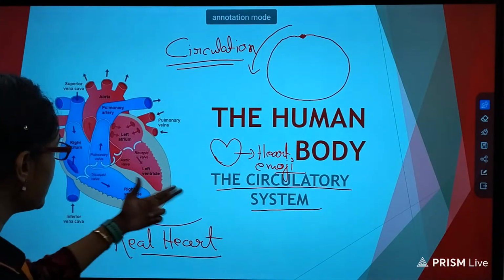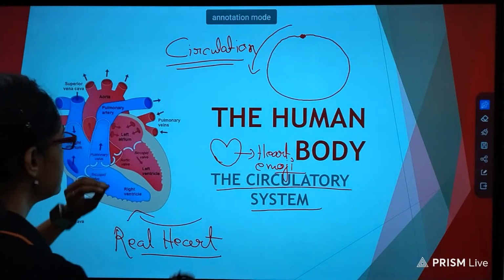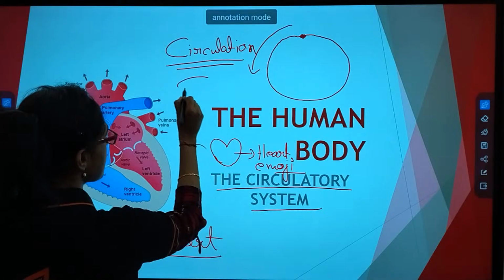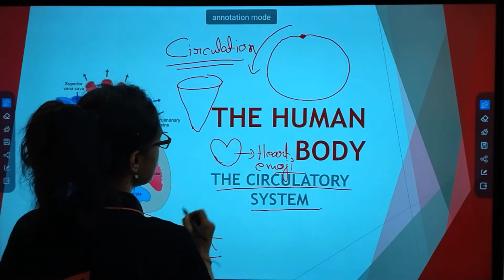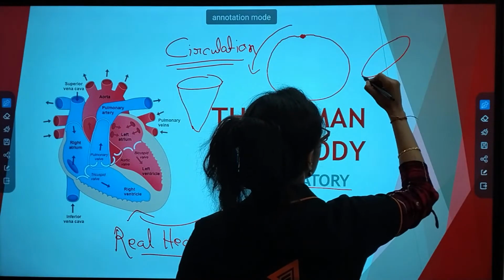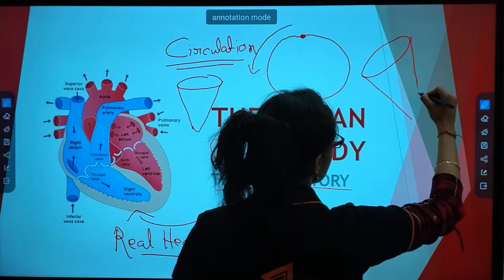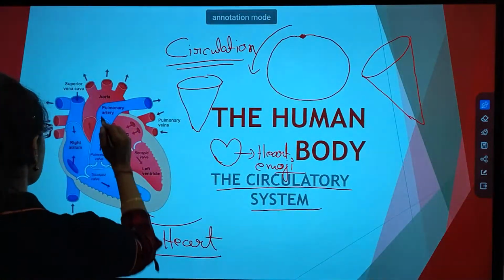Okay, so real heart looks like this exactly. It is of conical shape, but it is slightly tilted. So this is the basic structure of the heart.